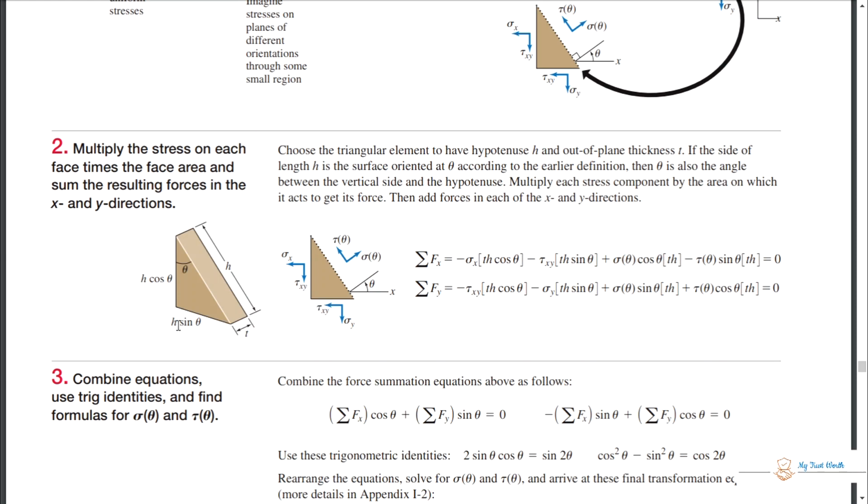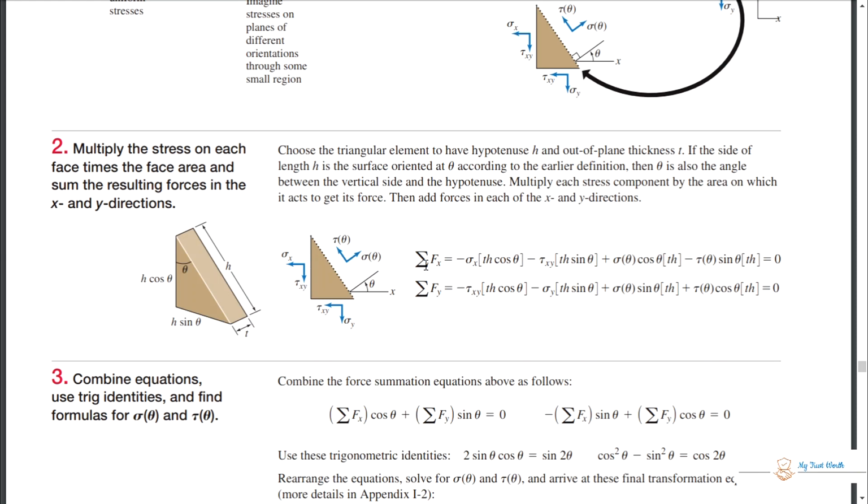Tau xy is applied on t h sin theta, and this is applied on t h sin theta. All right, now we are applying summation of Fx equal to 0, all the forces along the x-axis. We start with all the vectors in the positive x direction as positive, and those in the negative direction as negative.